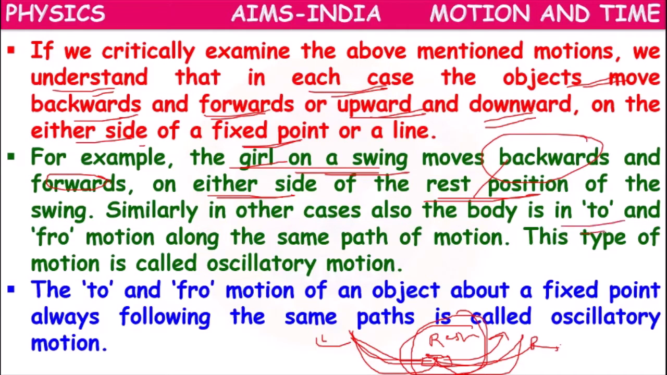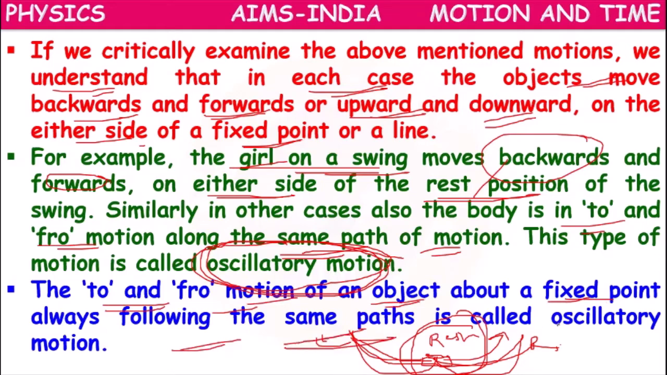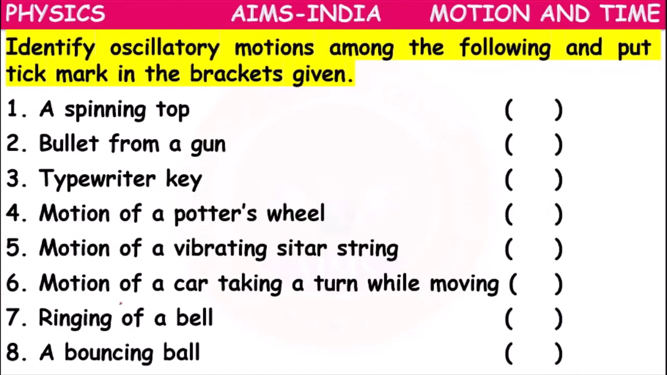Similarly, the body will be in to and fro motion along the same path of motion. So this repeated motion along the same path is called oscillatory motion. Repeated up and down motion or front and back motion is considered oscillatory motion. So the to and fro motion of an object around a fixed point, always following the same path, is called oscillatory motion. Now we have to identify oscillatory motion and keep a tick mark.